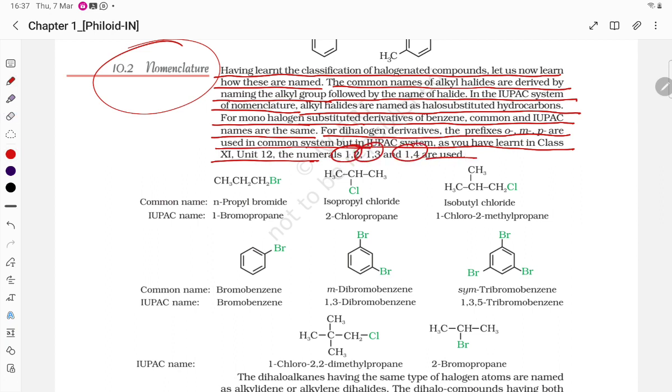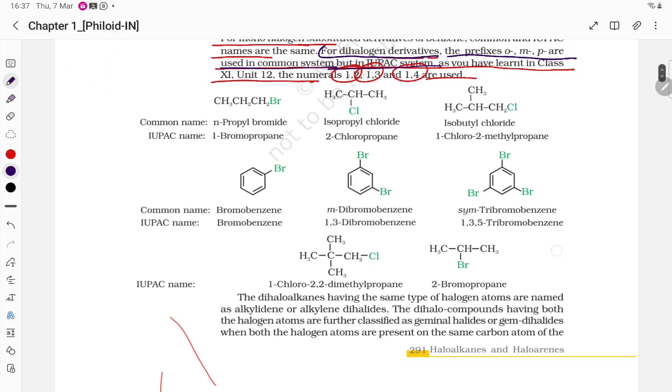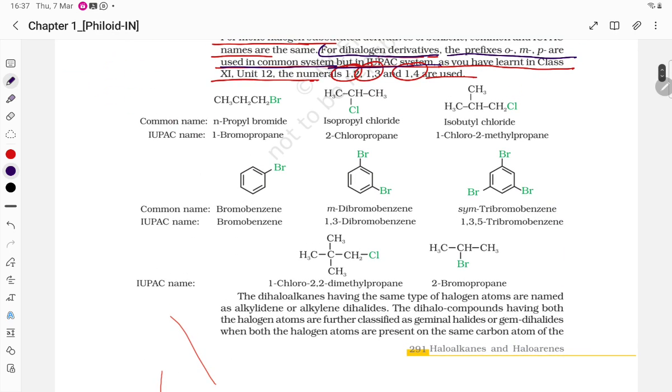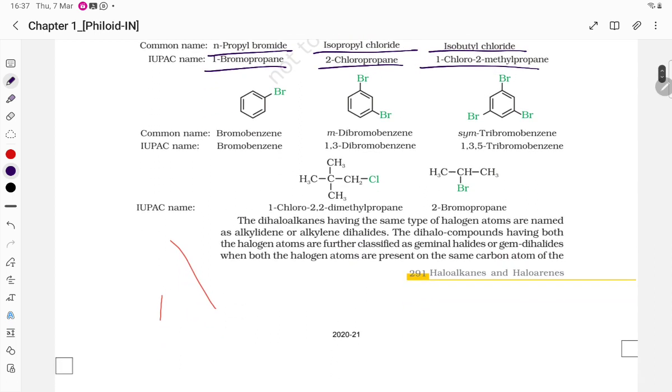Here you see, students, ortho, para, meta, how we are using them. For halogen derivatives, the prefixes ortho, meta, para are used in the common system, but in IUPAC, 1,2, 1,3 are used. Keep in mind: n-propyl bromide is 1-bromopropane, isopropyl chloride is 2-chloropropane, isobutyl chloride is 1-chloro-2-methylpropane.